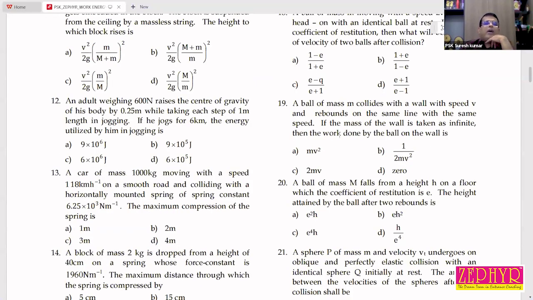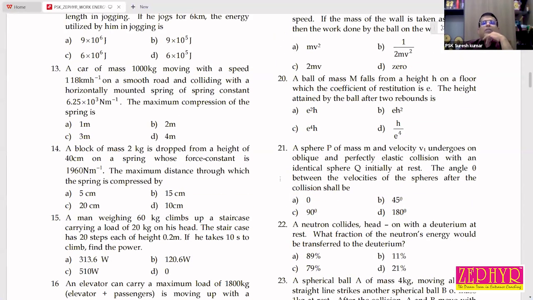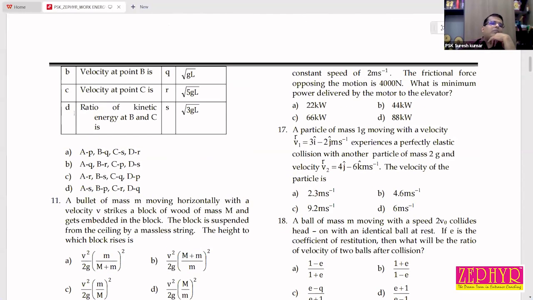See, the elevator and the load. Total mass is 1,800 kilogram. Moving up with a constant speed. So what do you mean by constant speed here? To pull the elevator and the bodies inside the elevator, tension or F will be required.